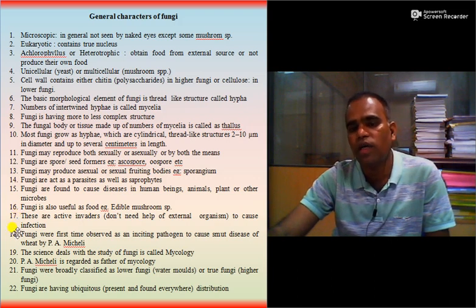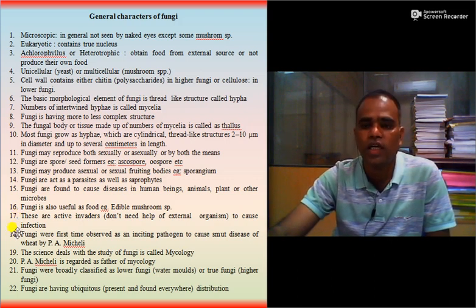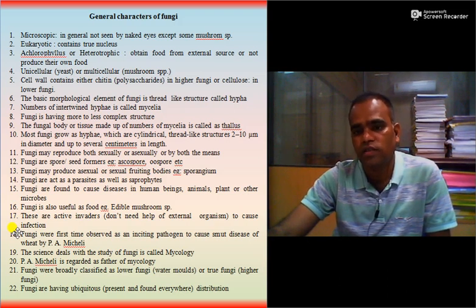Fungi were first observed as a pathogen in plants, in the smut disease of wheat, which was described by P.A. Micheli, and he is also regarded as the father of mycology. The science which deals with the study of fungi is called mycology.